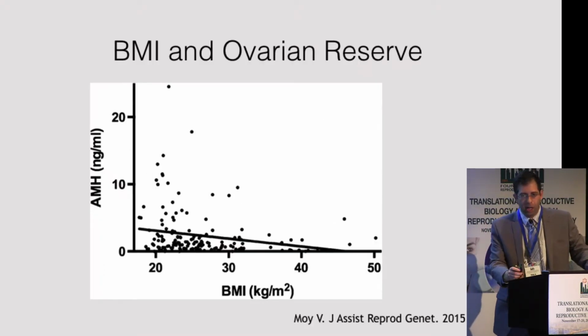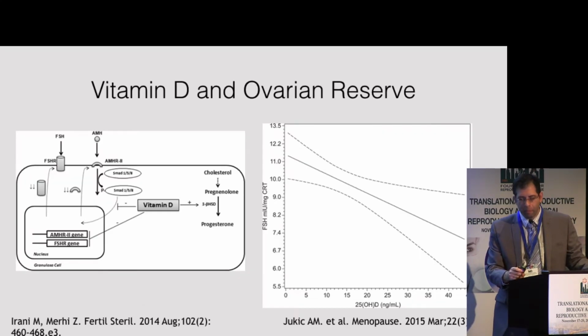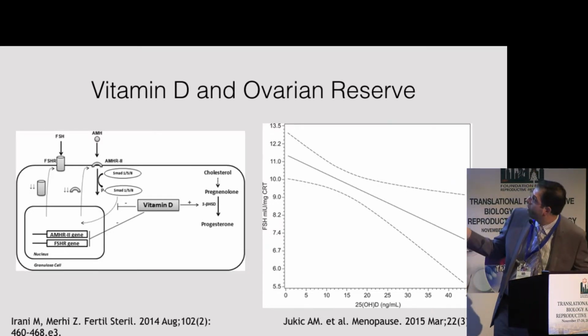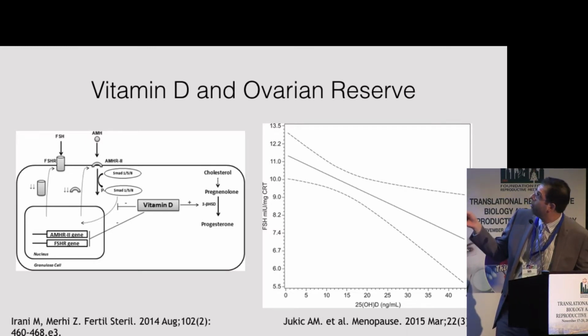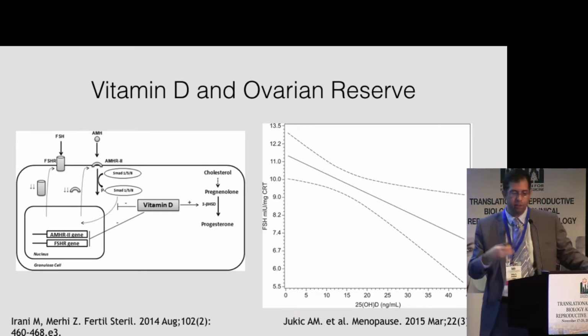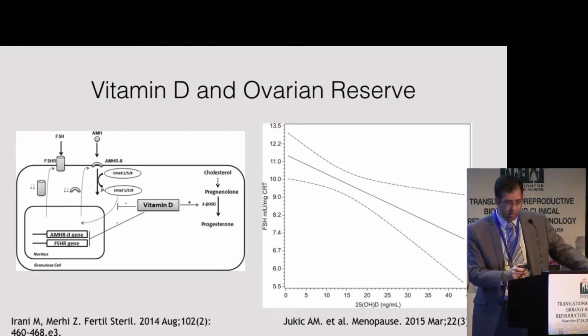We know that BMI is an important factor in ovarian reserve. Obese women seem to have lower age-specific anti-Müllerian hormone levels. We know that vitamin D has an important role in regulation of ovarian reserve. And here we're looking at FSH levels, but what we see is that women who have vitamin D deficiency seem to have relatively elevated FSH levels and therefore relatively low ovarian reserve.